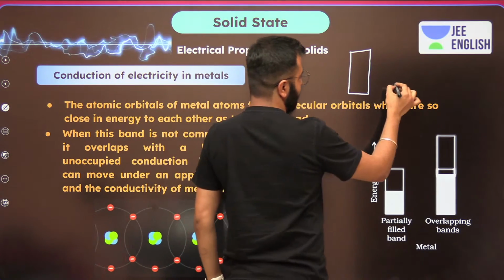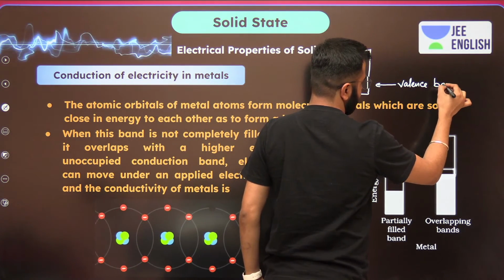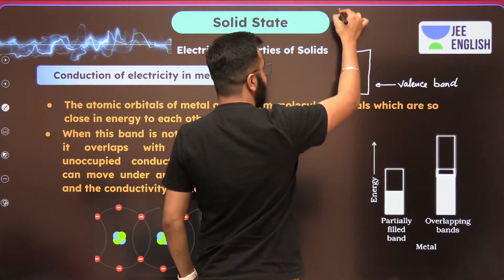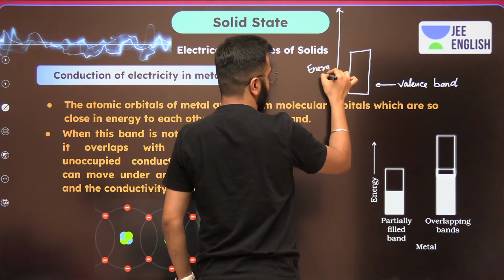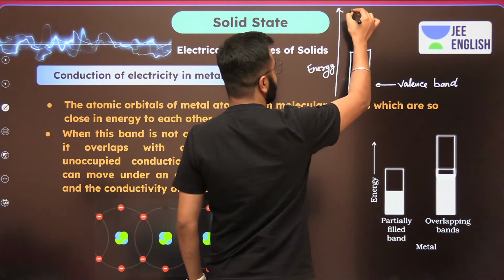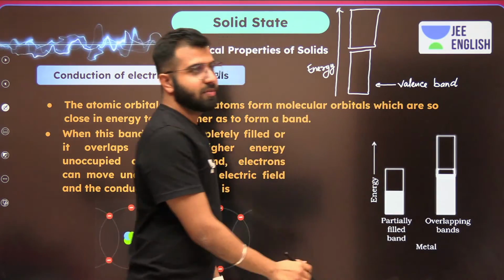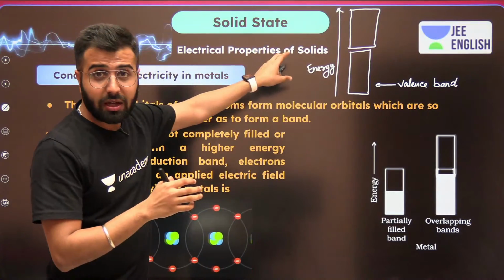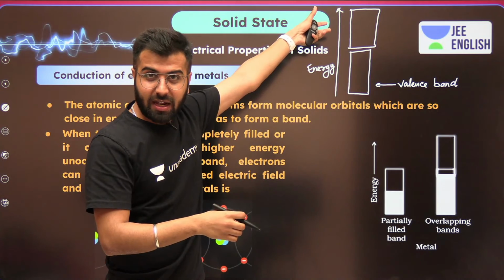Now this one over here is going to be the valence band. Write it down with me. Now pay attention. Over here on the y-axis you have to make the energy. And there is one more band which is known as the conduction band. This is the conduction band. The energy value of the conduction band, as this diagram shows, is much higher than the valence band.